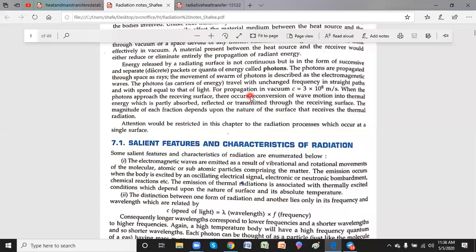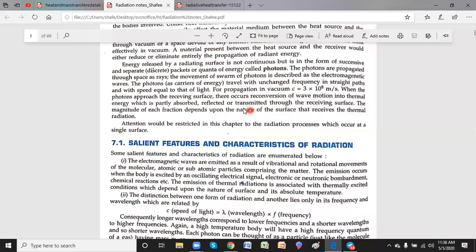That is, starting with Planck's law, which deals with the monochromatic emissive power, the Stefan-Boltzmann law, which deals with the total emissive power, and Wien's displacement law, which deals with the maximum wavelength. We have also discussed three problems here. So that concludes the class.